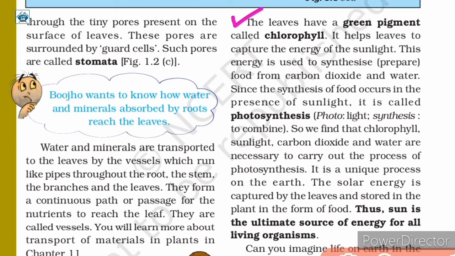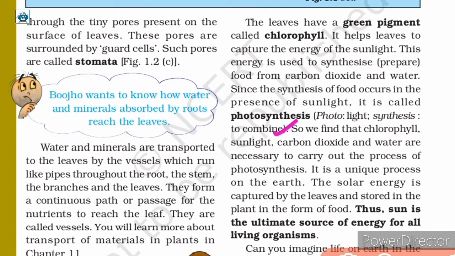The leaves have a green pigment called chlorophyll. It helps leaves to capture the energy of the sunlight. This energy is used to synthesize, that is, prepare food from carbon dioxide and water. Since the synthesis of food occurs in the presence of sunlight, it is called photosynthesis.